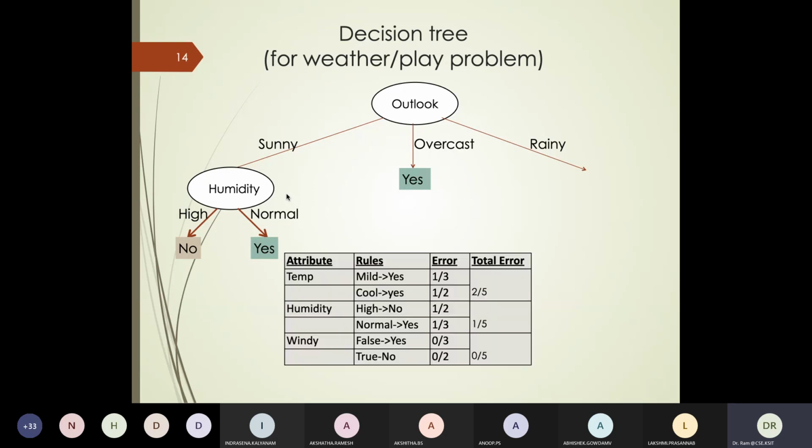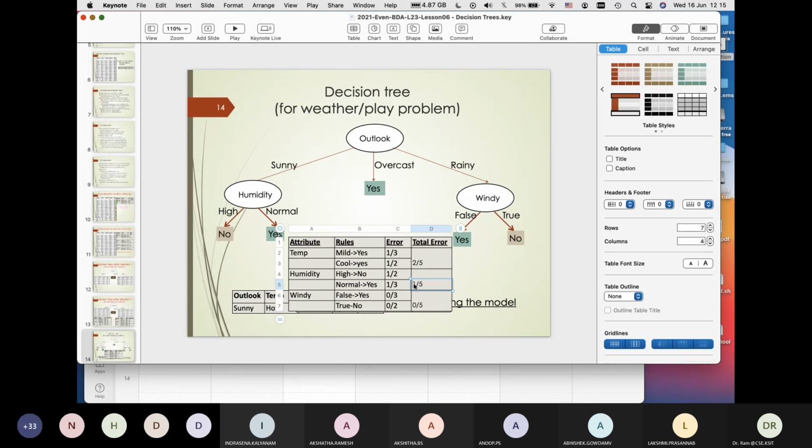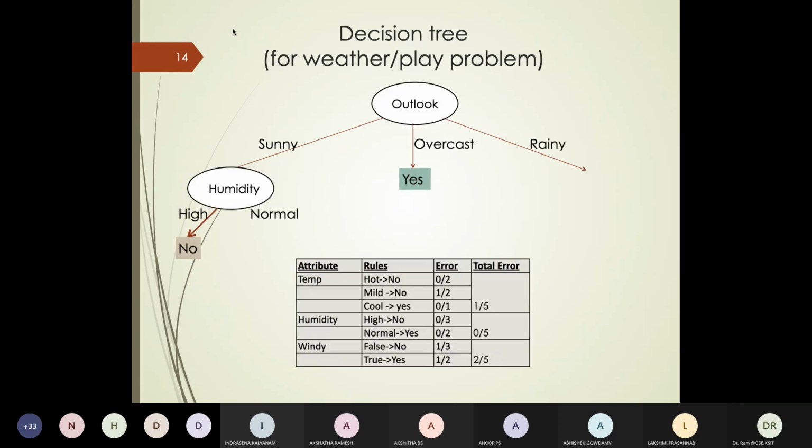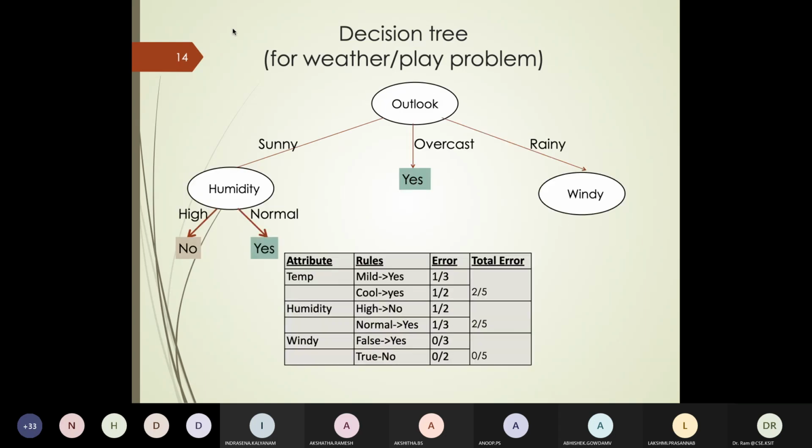For rainy, whatever computation was done, sorry, there was an error here, so I need to fix this. Windy: false yes, and true no.